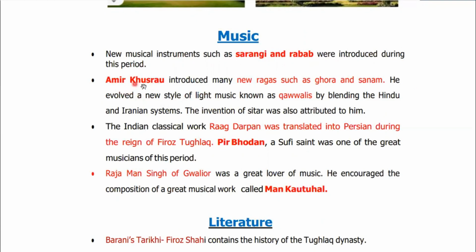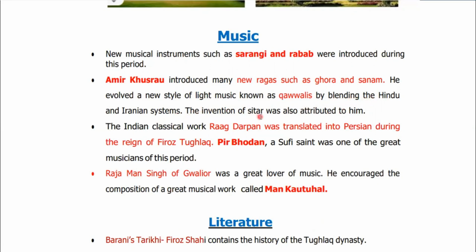Please remember this part on Amir Khusro. Okay, he is one of the most important persons from medieval Indian history. Amir Khusro introduced many new ragas of music, such as Gora and Sanam. He evolved a new style of light music known as Qawwali. So Qawwali was developed by Amir Khusro only, right? By blending the Hindu and Iranian systems. So Qawwalis are basically a blend of Hindu and Iranian systems.